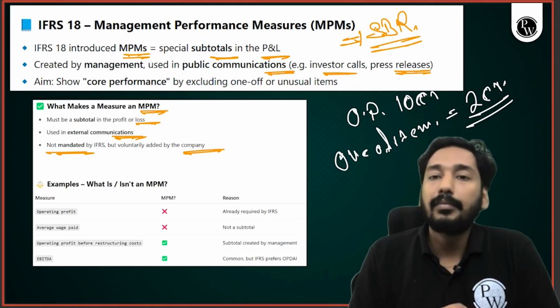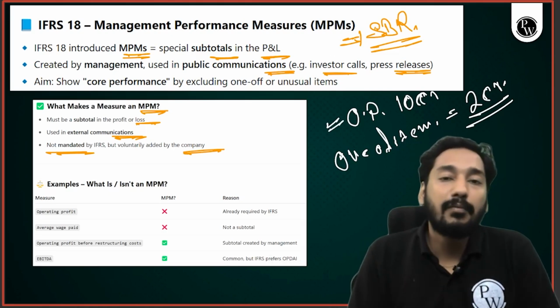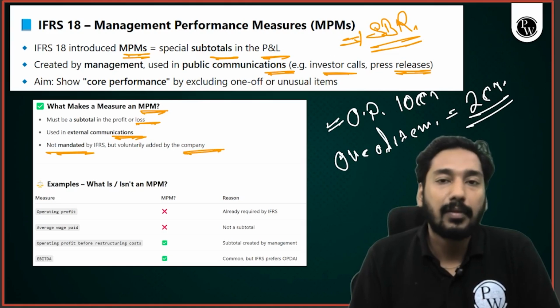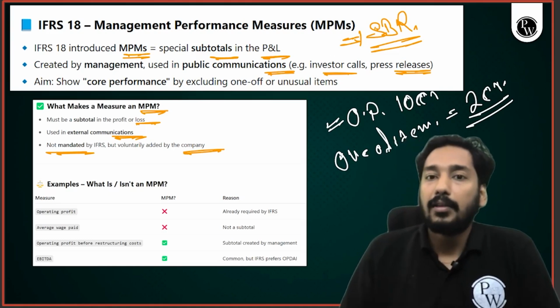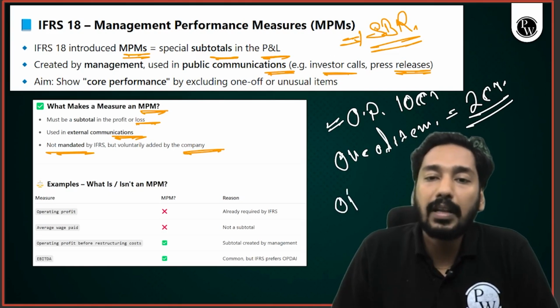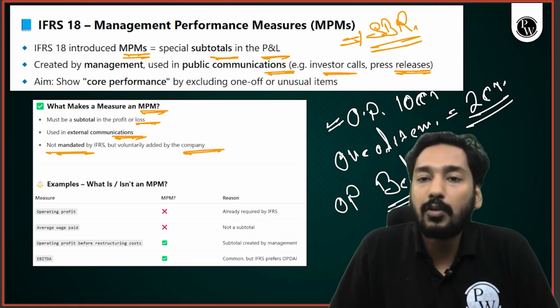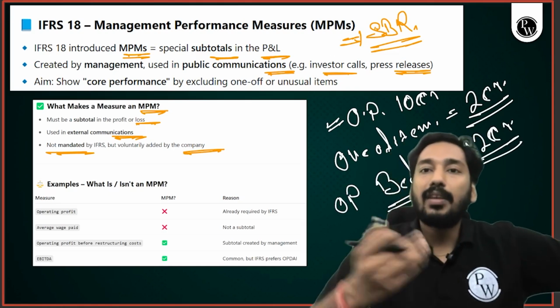And this operating profit is 10 crore, but I want to show my performance before this one-off item, because due to this one-off item, my operating profit must have reduced. So the company wants to show operating profit before the one-off item. So it will be 12 crore. Now this 12 crore is an MPM, understand.